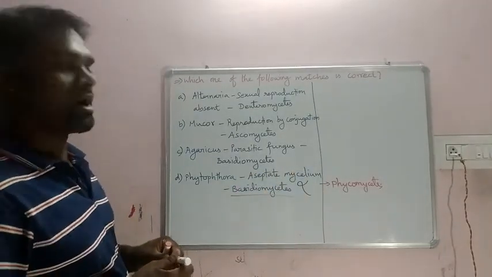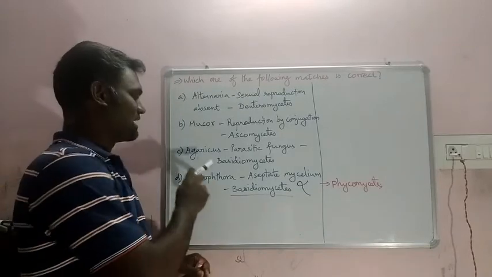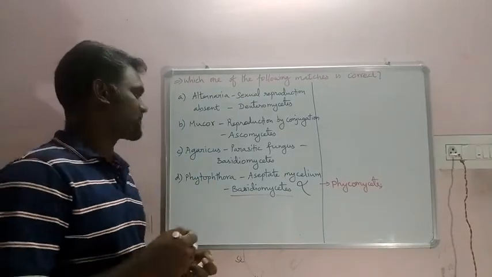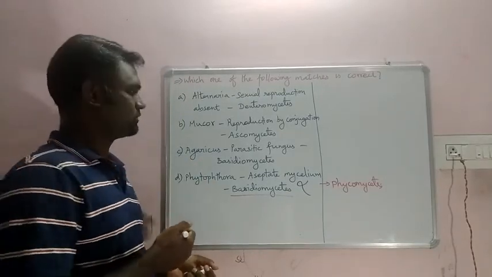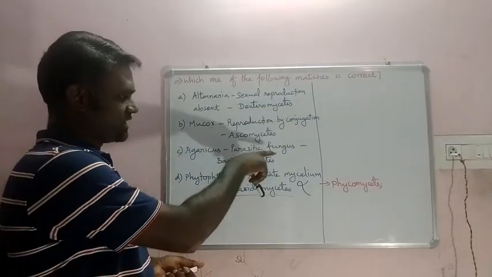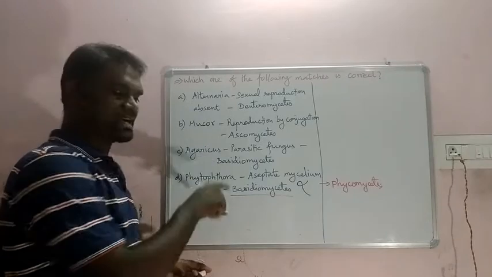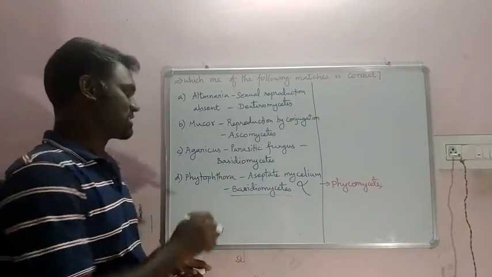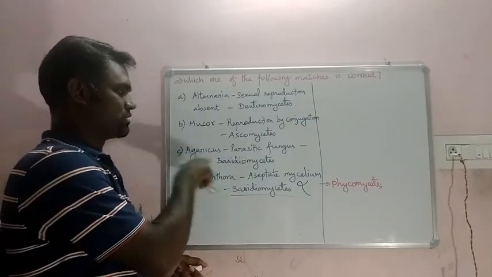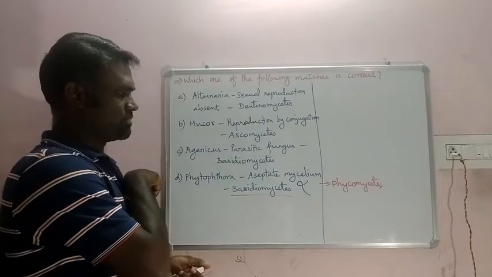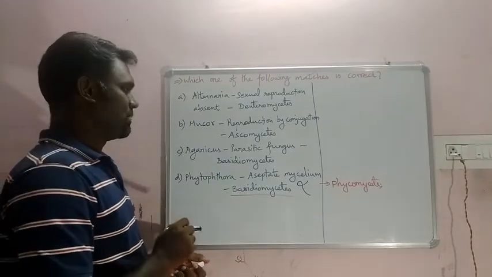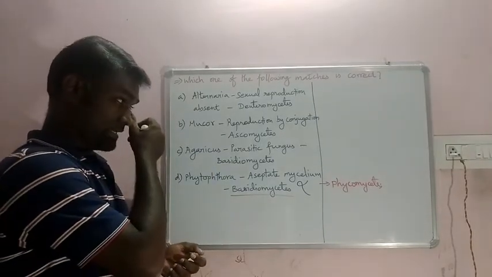Coming to option C, Agaricus, we know it is a mushroom. Parasitic fungus, Basidiomycetes. Yes, their class name is very correct, they belong to the class Basidiomycetes only. But they are not parasitic fungi.